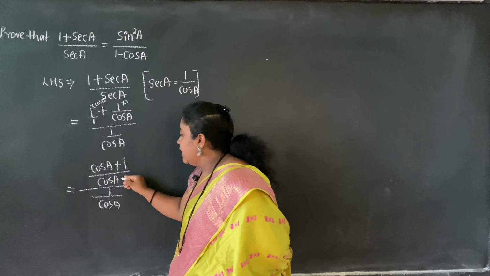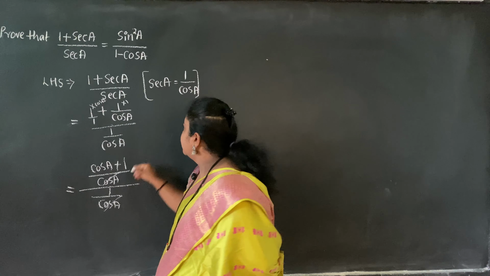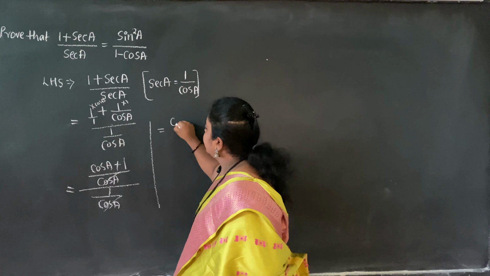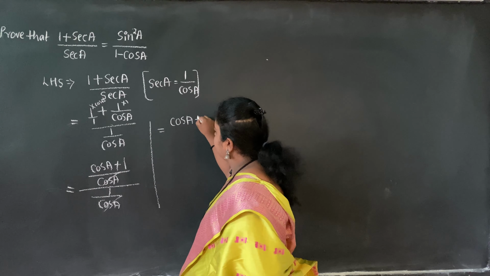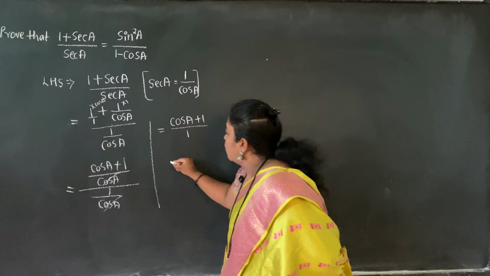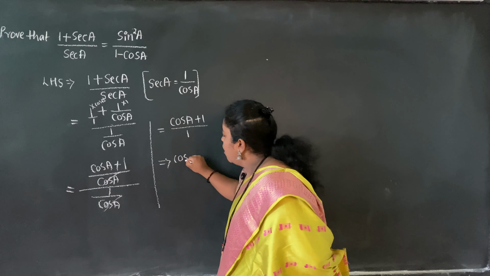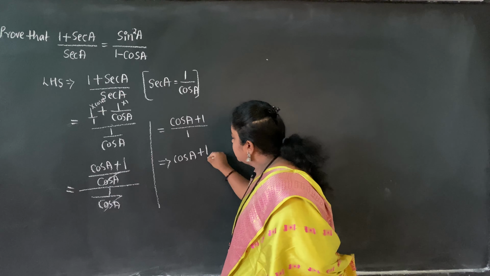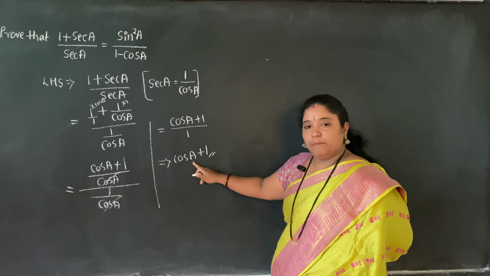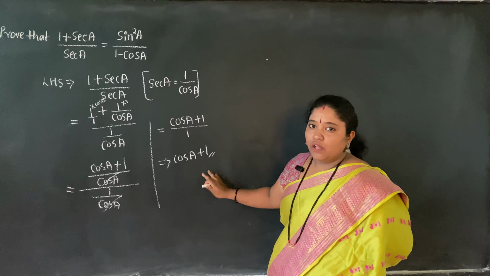Now see, here also cos A, here also cos A. I have the same denominator, so I can cancel. If I cancel them, what do I get? In the numerator part, I am left with cos A plus 1. In the denominator part, nothing, only 1. So what is the LHS simplification I got? Cos A plus 1. You need to stop where further simplification is not possible. This is the place where further simplification is not possible. This is with respect to LHS.